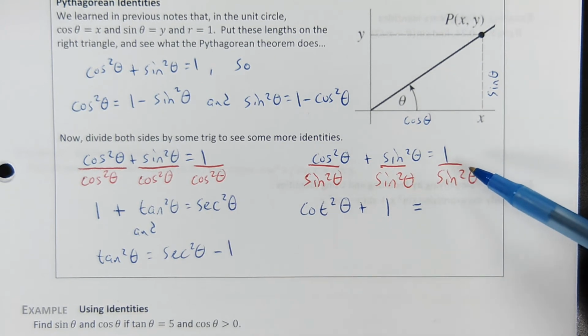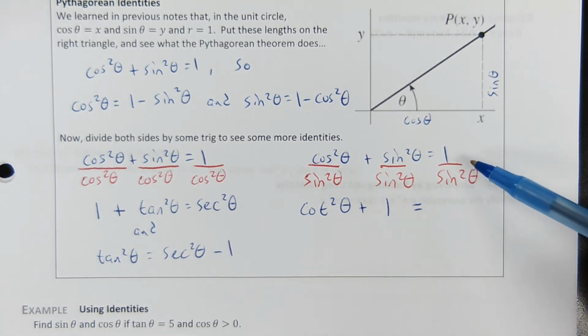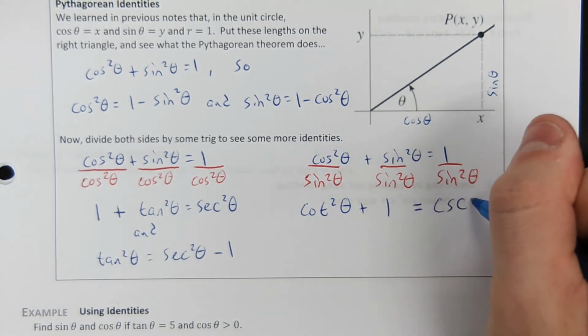And from last unit chapter, the box up above, 1 over sine is cosecant. So this is cosecant squared theta.